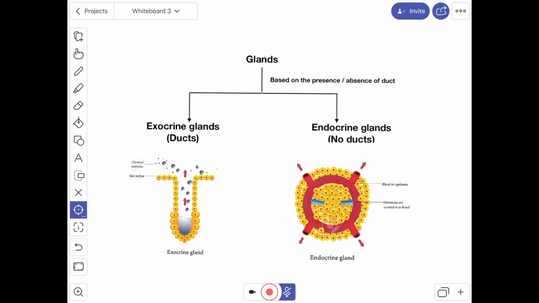Based on the presence or absence of the duct, the glands can be classified as exocrine glands and endocrine glands. The glands that pour their secretion onto the epithelial surface directly or through ducts are called exocrine glands, and some glands lose all contact with the epithelial surface from which they develop and pour their secretion into the blood. Such glands are called endocrine glands or ductless glands.